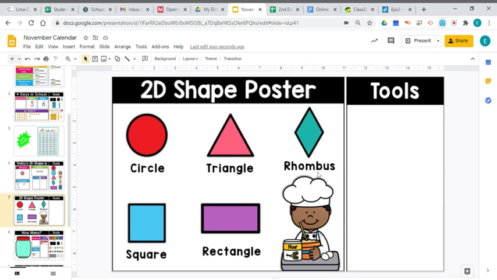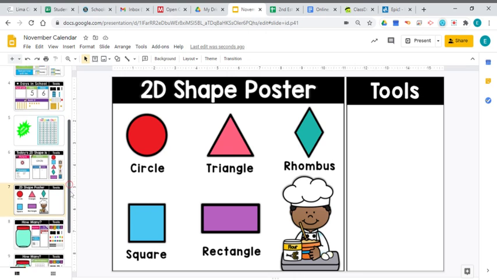This is the tricky one. A lot of people want to say diamond, but at school, we use some school language and we call this a rhombus. And I think that's a funny one to say, like a rhombus, right? That's a fun word. Square and a rectangle.